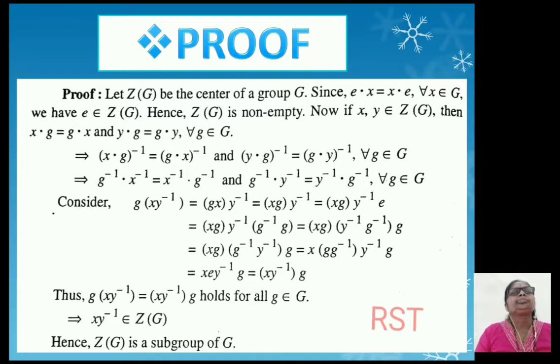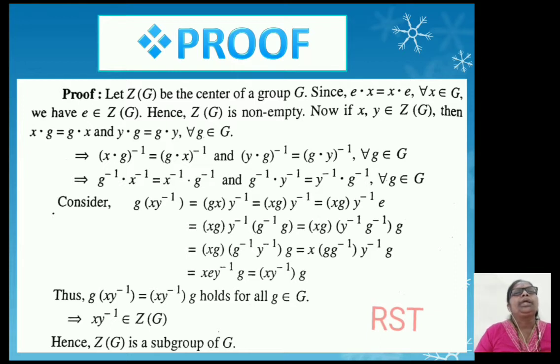Now consider g of xy inverse, which is equal to, taking the first two elements in bracket, we get in bracket gx bracket complete into y inverse, equal to in bracket xg bracket complete into y inverse, equal to xg in bracket xg into y inverse into e. That means here first we have g into x, consider g into xy inverse,